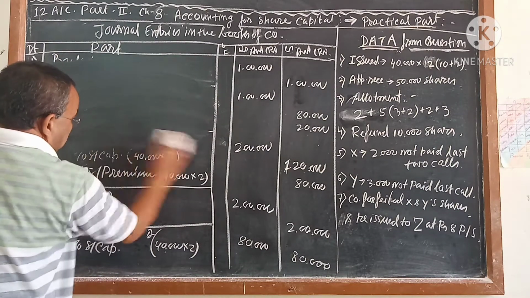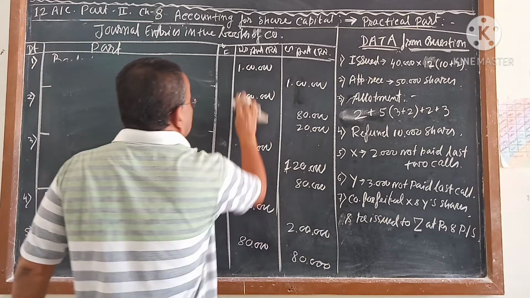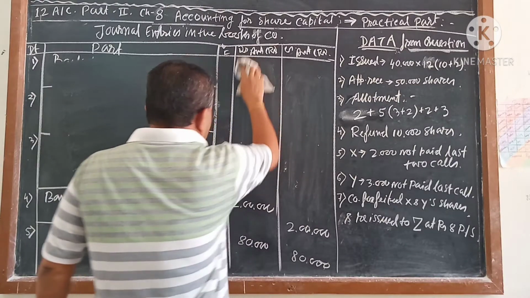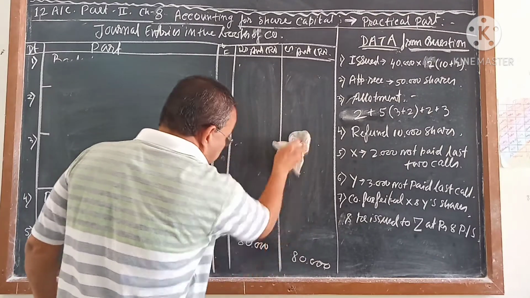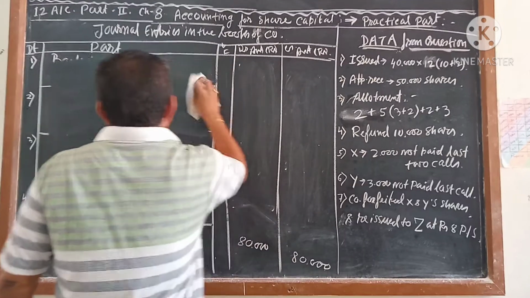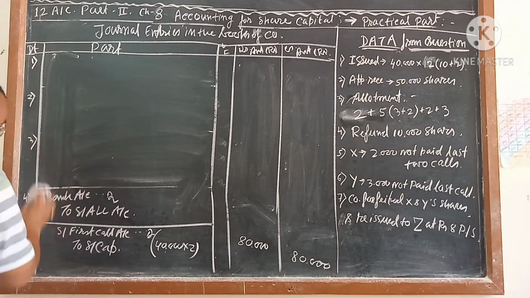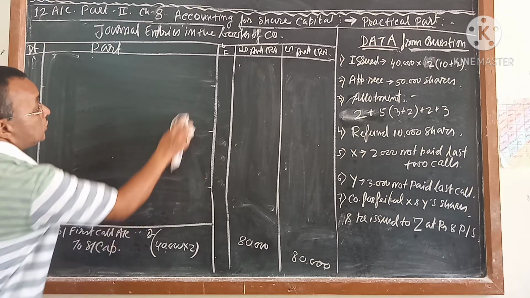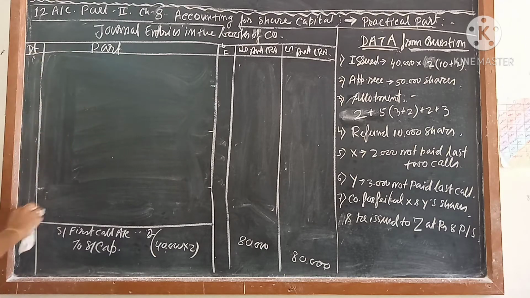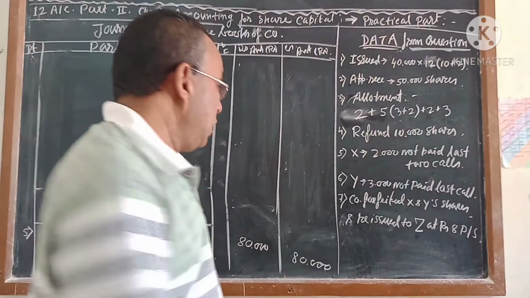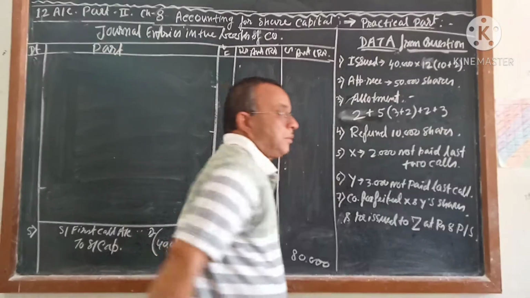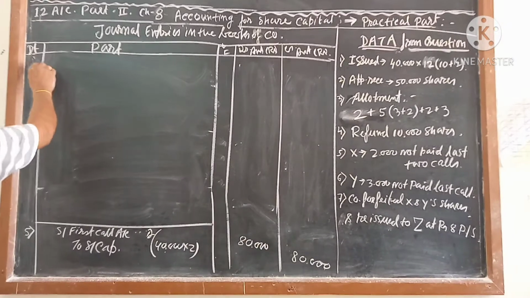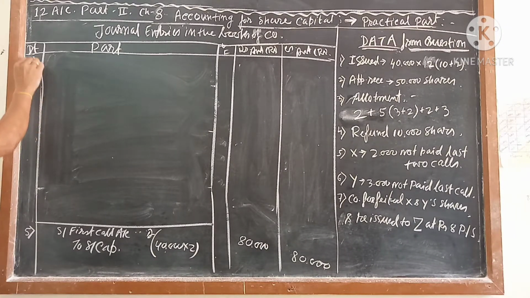Now we will pass the entry for receiving entry. Receiving entry for which one? For first call. First call, how much money you told to pay? You told to pay 40,000 shares into 2. But did all take the money? No. Some of the shareholders they stopped paying money from first call. Who? This is Mr. X. For how many shares? 2,000 shares.